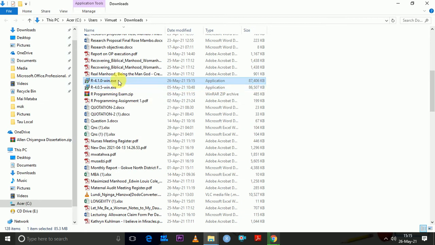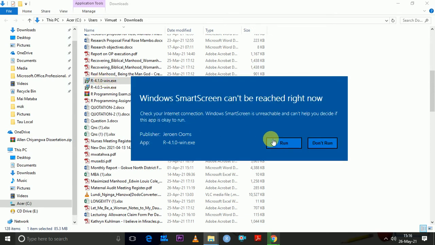So this is the one that I've just downloaded. If I double click it, I'll be now installing the package. It's now preparing to install this R. Then to install, you click where it's saying run.